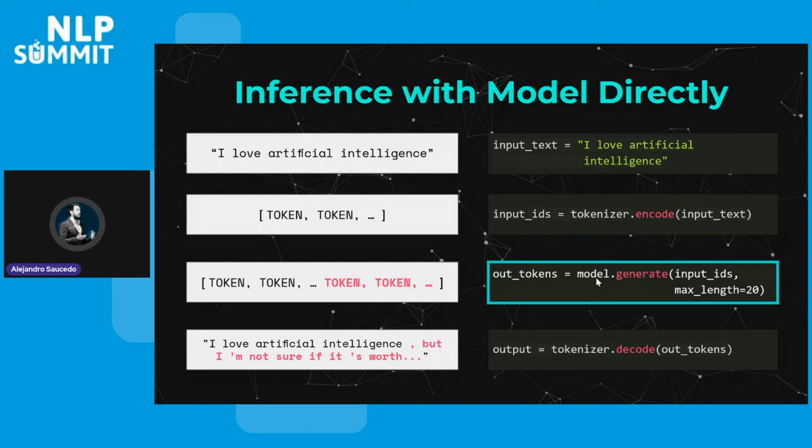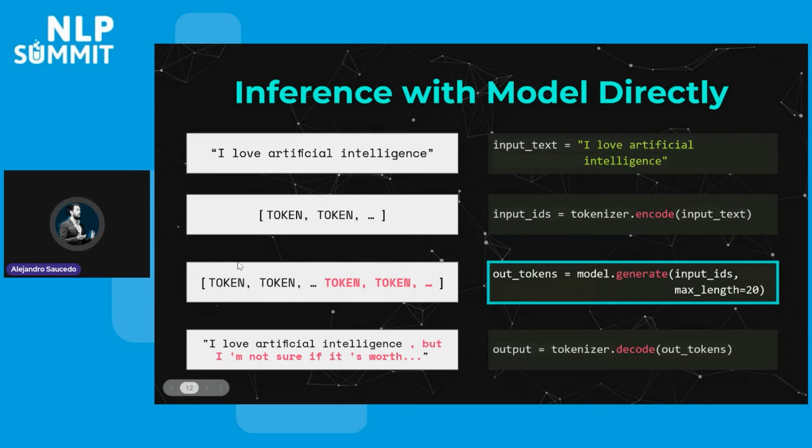Before we pass it to the model, we have to generate a set of tokens. Basically, it's a machine-readable representation of each of the words. As you can see here, when we run this initial text through the tokenizer, we get the input tokens. In this case, we would have those 4 tokens as machine-readable instances, and then we're able to pass it to the model. Now, here you will notice that we're using model.generate and not model.predict. And we will talk a little bit more about why that is.